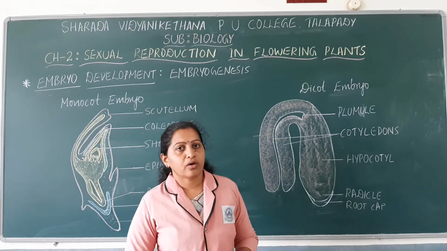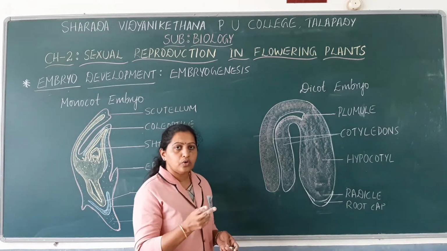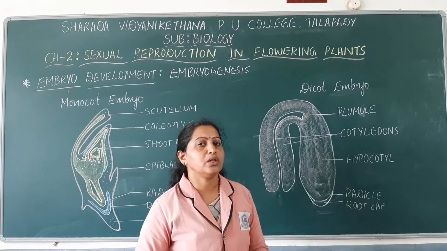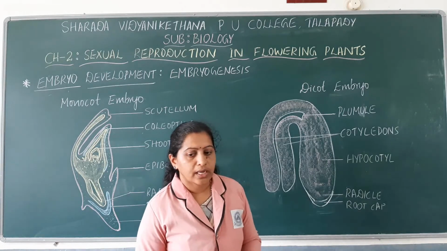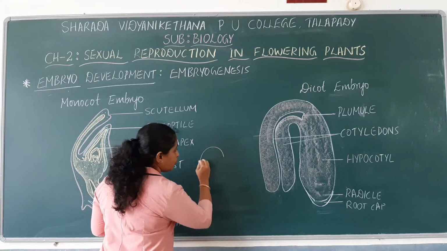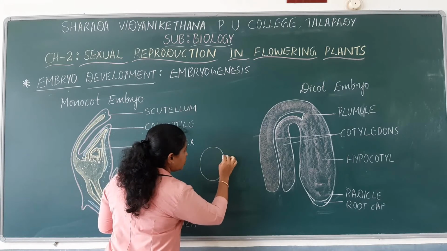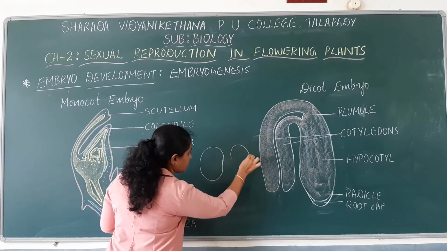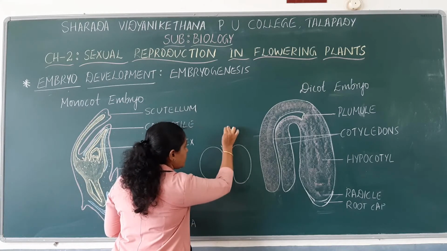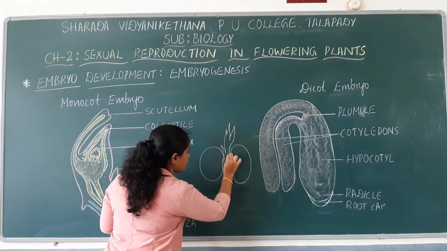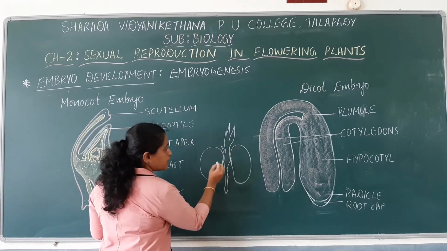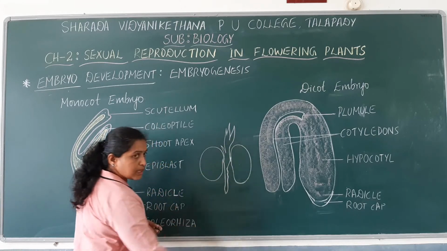In case of dicot embryo, there are two cotyledons and the embryonal axis is usually found in between those two cotyledons. In class 10 you have studied the structure of dicot embryo, where there are two cotyledons. In between the two cotyledons there is an embryonal axis.